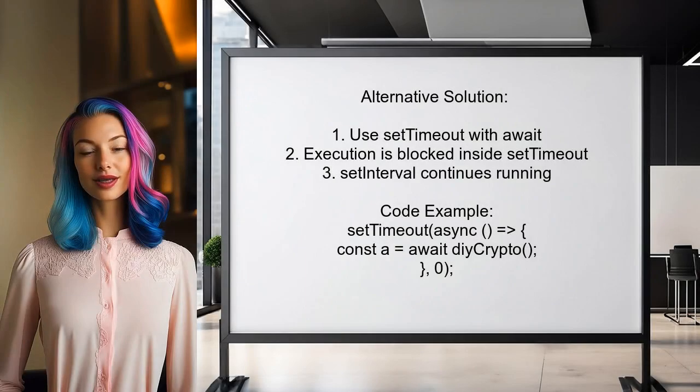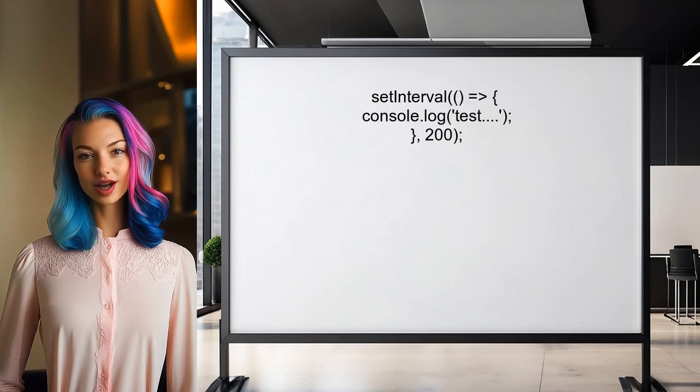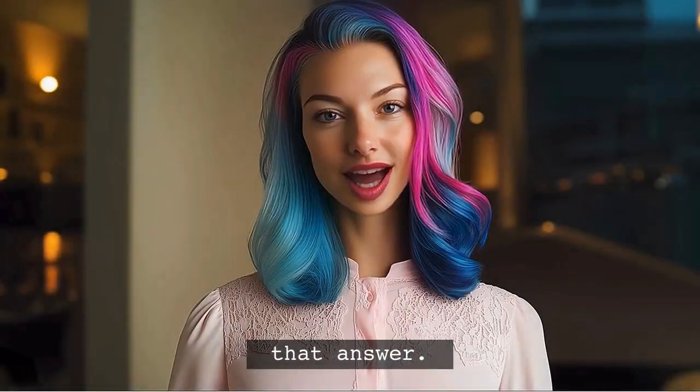This user provides an interesting test solution to the question. They demonstrate that while using await inside a setTimeout callback does block execution, the setInterval continues to run. This shows that the event loop remains active, allowing other asynchronous tasks to execute. That wraps up that answer. Let's move on to another one.